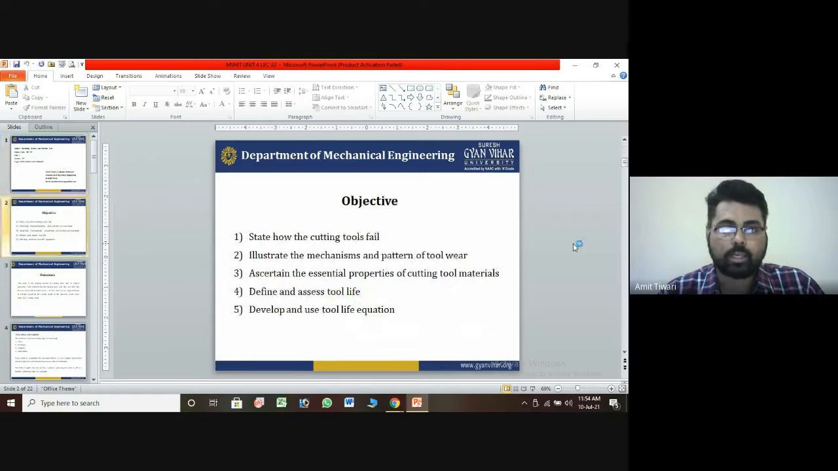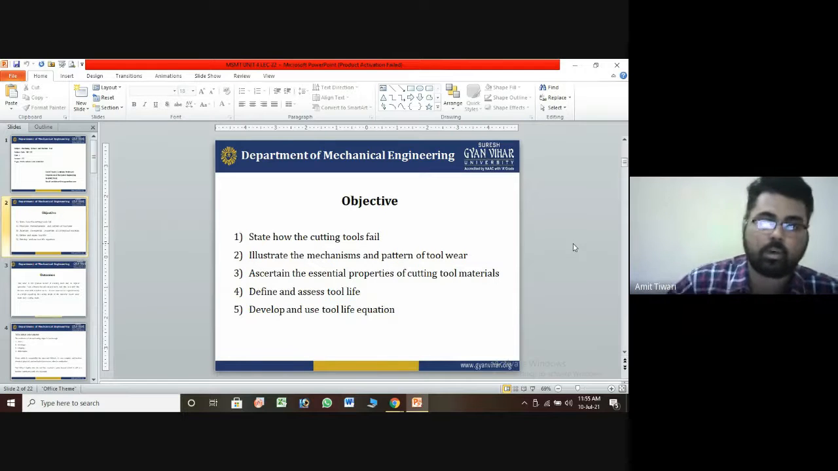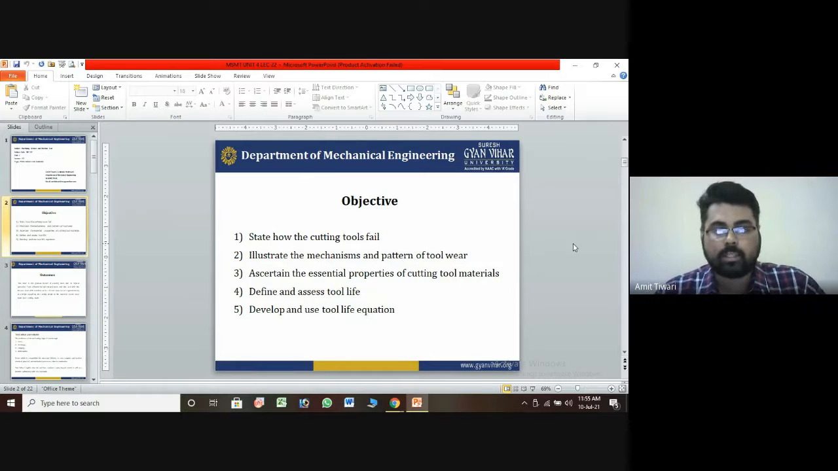The objective of today's lecture is to state how the cutting tool fails. Second is to illustrate the mechanism and pattern of tool wear. Third is to ascertain the essential properties of cutting tool material. Fourth is to define and assess tool life. Fifth is to develop and use the tool life equation.